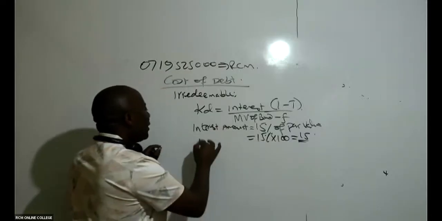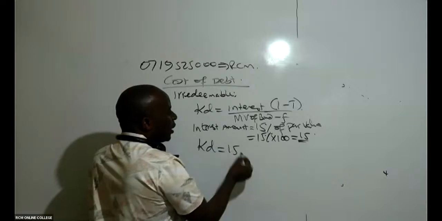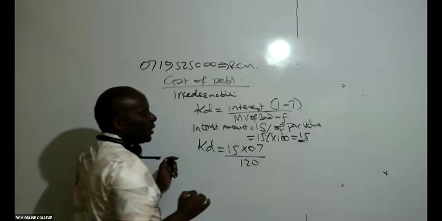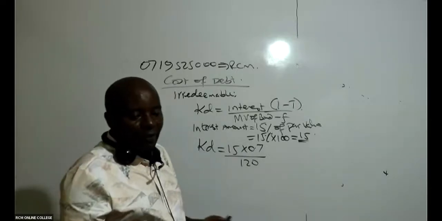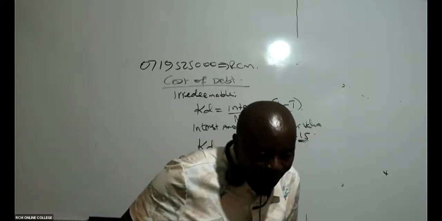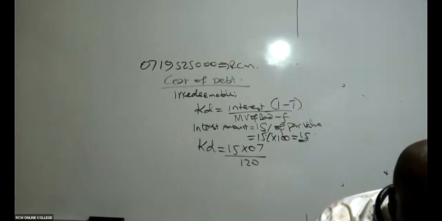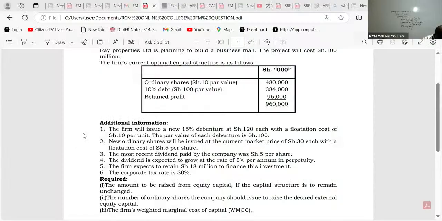Then my KD, my good students here, will be the interest, 15 shillings, times 0.7, all over 120. I'm sure most of them have not yet seen where I've gotten 0.7 from. Why not 10%? I like your questions. Why not 10%? Thank you for that question.